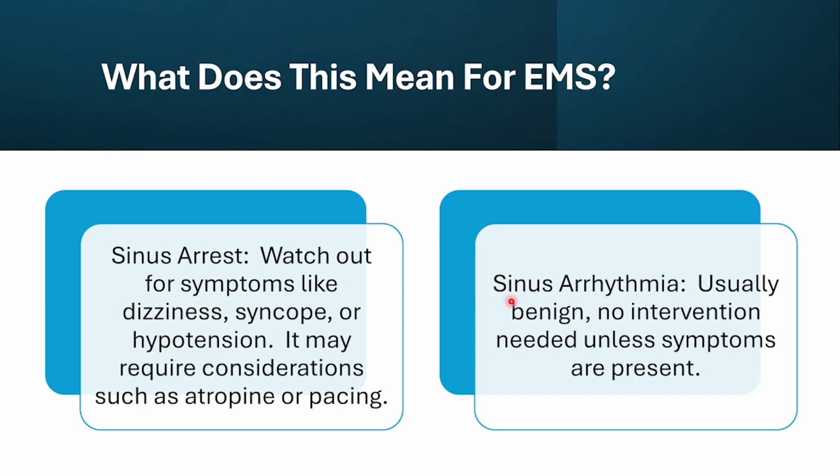So normally we wouldn't really have to worry about this, but if we see that they're not perfusing properly, we might need to contact medical control and say, hey, do you want me to consider any of these medications? Maybe something else is going on, right? It's not so much the electrical rhythm that's causing the issue, but there's an issue causing the electrical rhythm that can be checked off first. So we want to check our H's and T's.